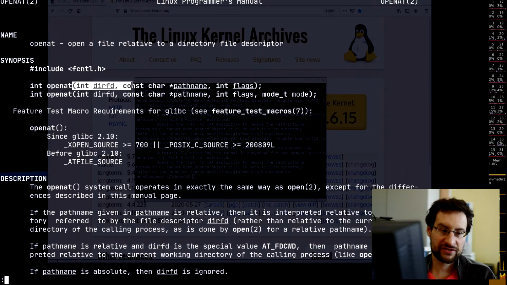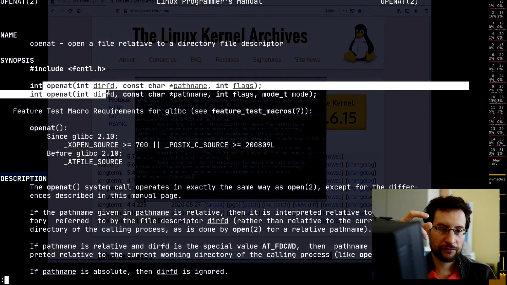Sometimes, like for some server workload, you have a file server, whatever, and you have some directory handle, like a file descriptor there, and you want always a reference relative to that. This is what this new family of at functions are: relative to some directory file descriptor, aka handle if you are on DOS and Windows. And so this is a new family, and I noticed so far I've never seen anything use this.